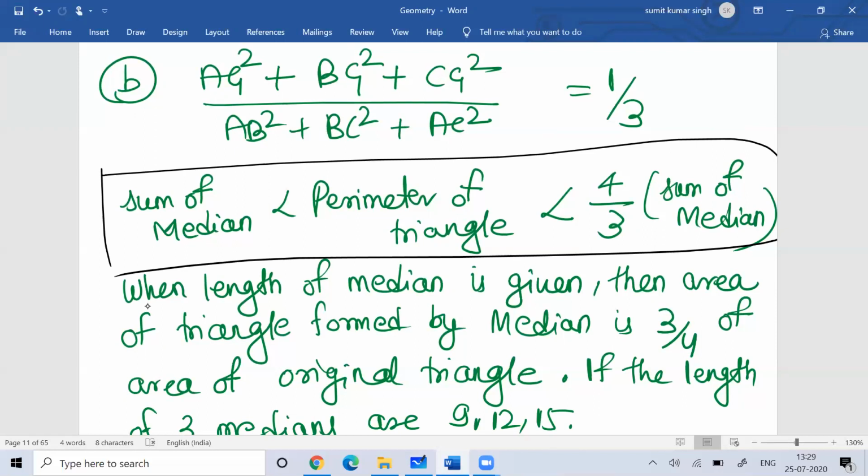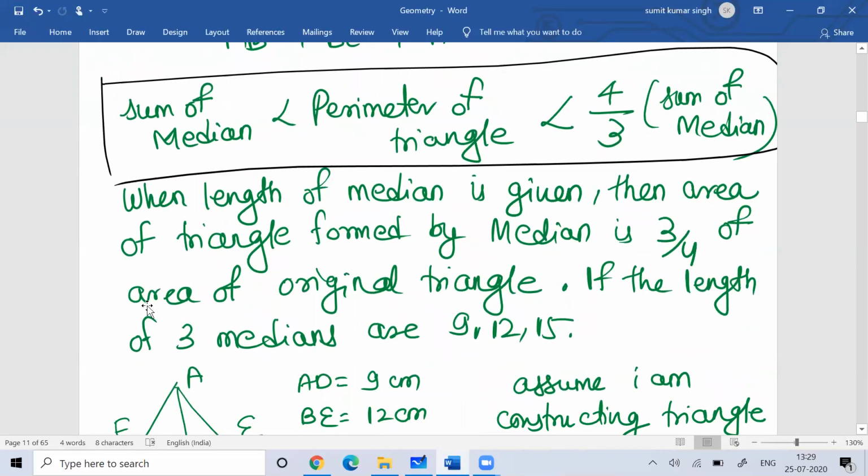Imagine I give you the lengths of the three medians of the triangle as 9, 12, and 15, and I ask you for the area of the triangle.